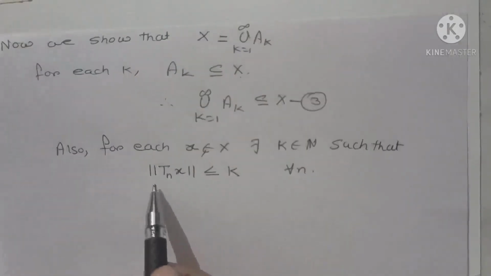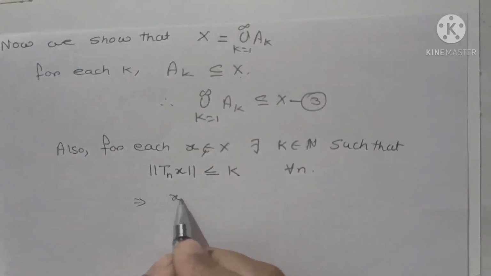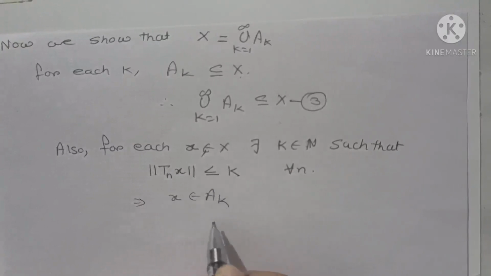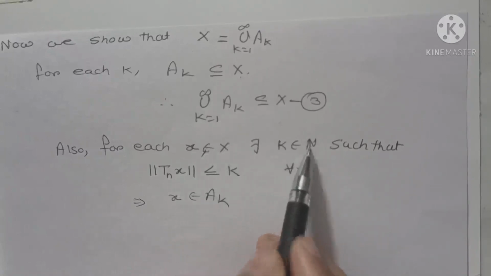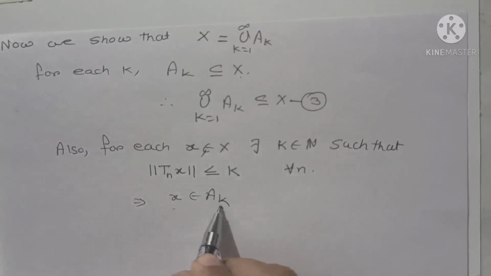This implies that x belongs to Ak, and therefore for every x belonging to capital X, there exists k belonging to N such that x belongs to Ak.